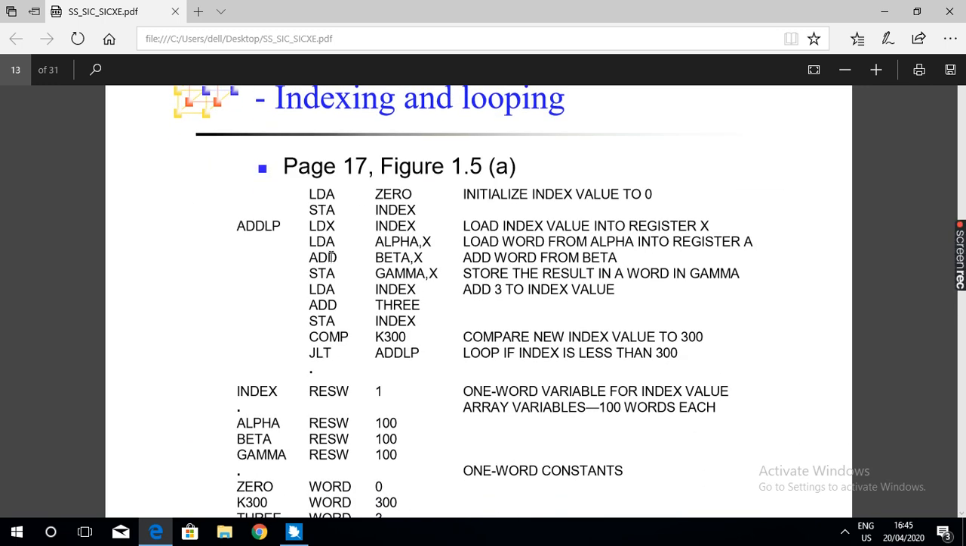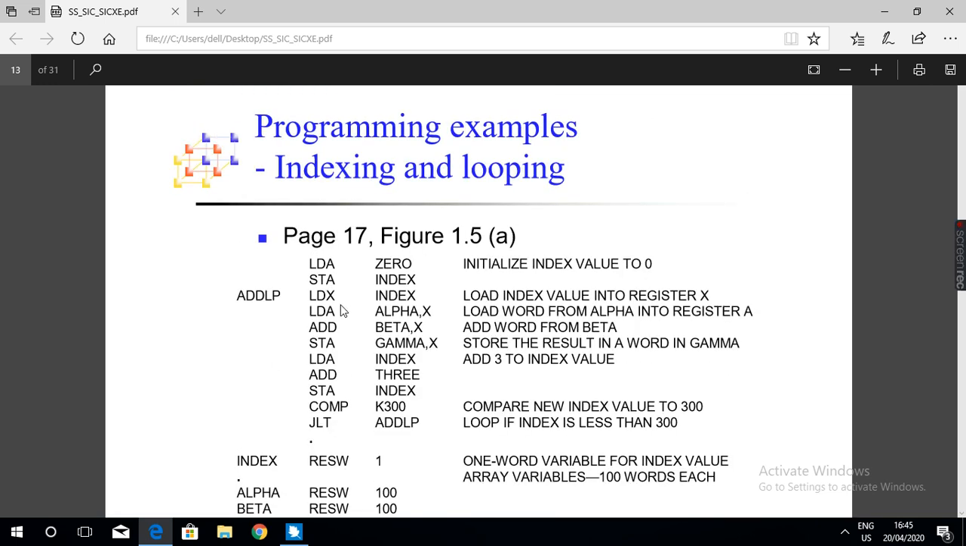These are all the instructions that are supported by the SIC machine: LDA, STA, LDX. So LDA means load to the accumulator the data that is in the memory location. Okay, right, like that. Store the content of the accumulator to the index register. LDX means load to the index register the address that is stored in the index. LDA means what? Again the same thing. So here this is the address.